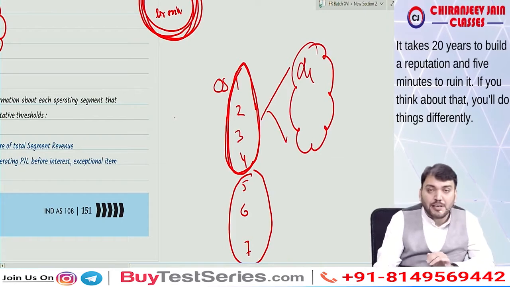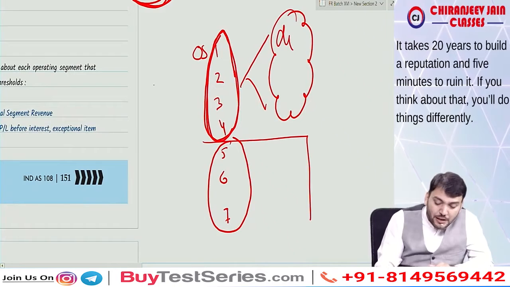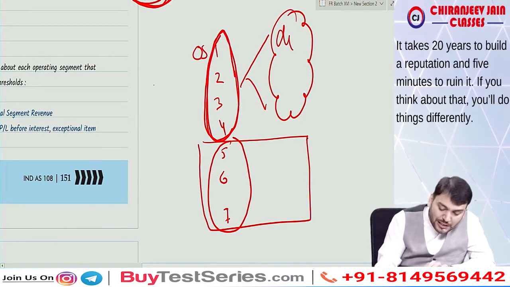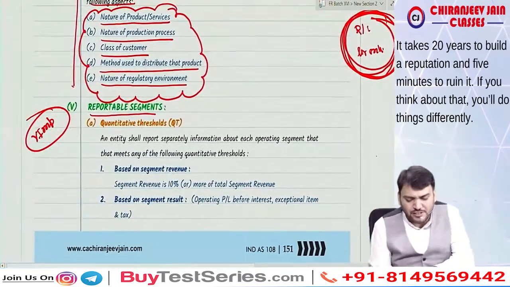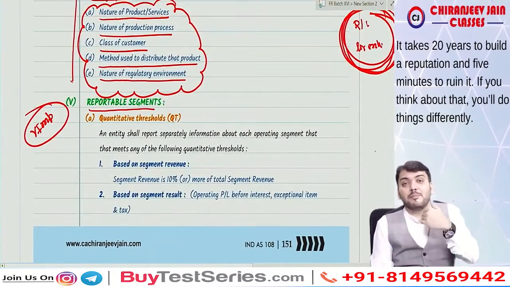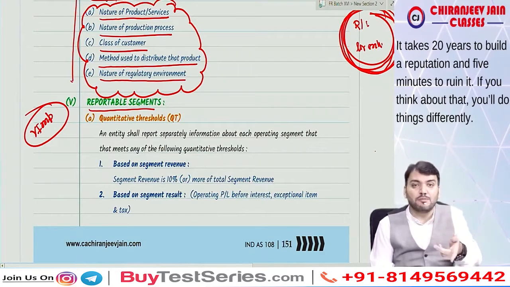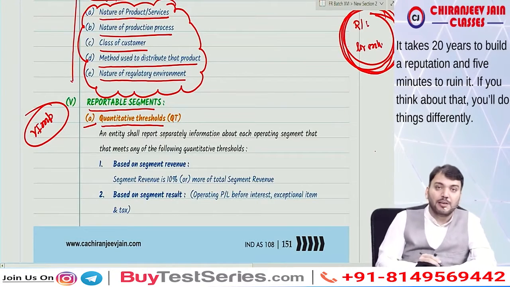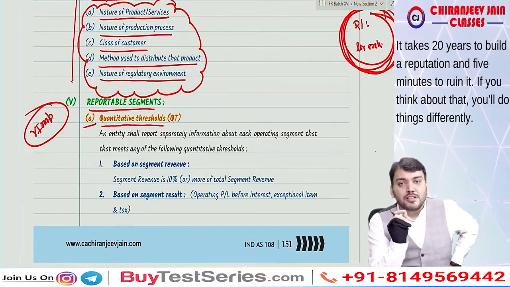But what Ind AS 108 says, for the segments which are not reportable, you also need to disclose them for reconciliation. So we will combine them and disclose their information in a consolidated way for reconciliation purpose. We'll discuss this point later, I've just informed you. A segment becomes a reportable segment when it satisfies any of the following criteria. The first criteria is based on quantitative threshold limit, QT, we call it QT.